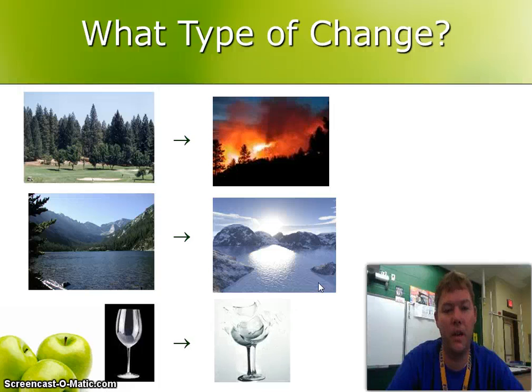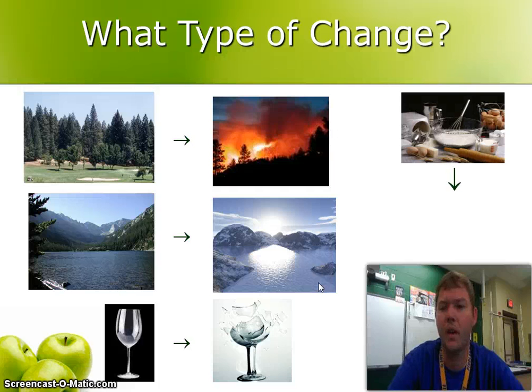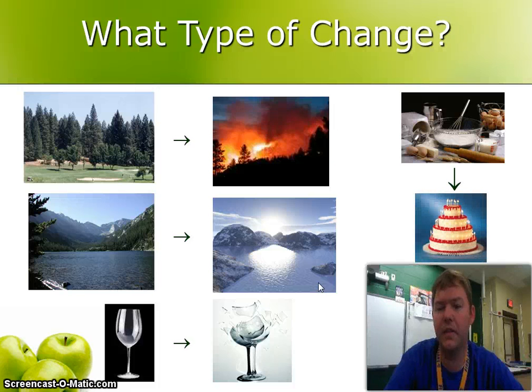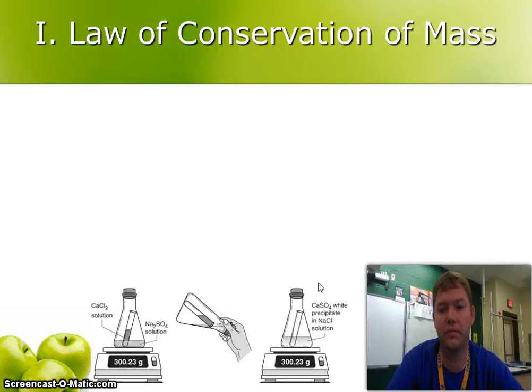Glass. Now I break it. It's still glass, just a different shape, different form. Even a little bit different texture too, because it can cut you. That's just a physical change. Up in the top corner, we see a bunch of ingredients for baking a cake. Then it turns into a cake. Now, I had to chemically change it. It's a new substance now, and I can't undo that cake. So, I can't unbake it. It must be a chemical change.